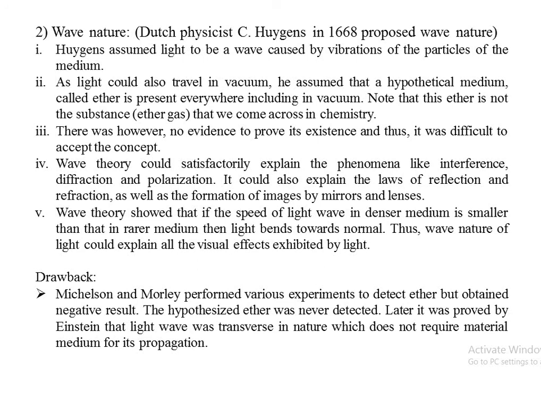So this wave nature of light was given by the Dutch physicist Christian Huygens in 1668, which we call the wave theory of light. According to Huygens, he assumed light to be a wave caused by vibrations of the particles of the medium. He changed the very first thing: instead of corpuscles, light is in the form of waves.